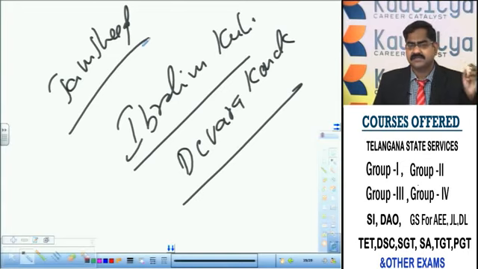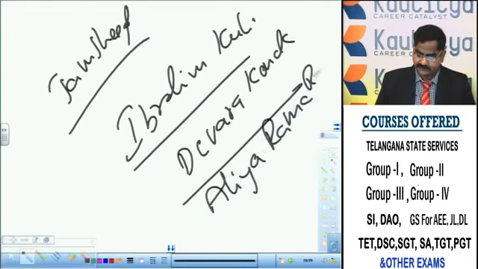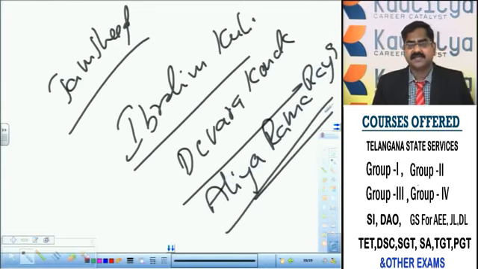Who is the person at Vijayanagara who gave shelter to Ibrahim Kuli? His name is Aliya Ramaraya. Aliya Ramaraya is the son-in-law of Krishna Deva Raya. So Aliya Ramaraya of Vijayanagara extended the cooperation and the shelter to Ibrahim Kuli, who escaped from Devarakonda. Okay.